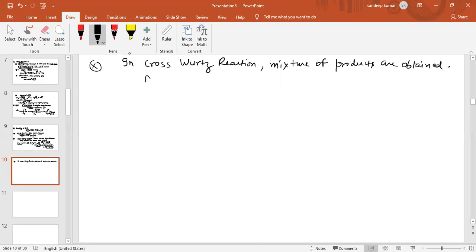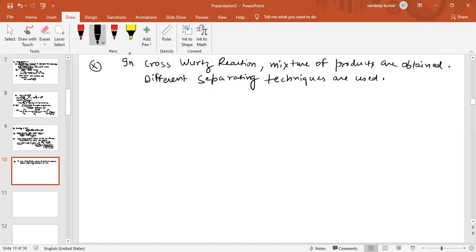So different separating techniques are used, which is costly. Therefore unsymmetrical alkane we can prepare by using cross Wood's reaction, but it is not a good method.